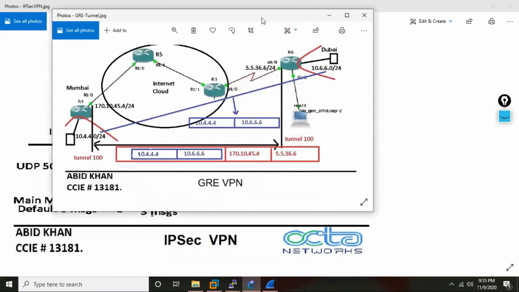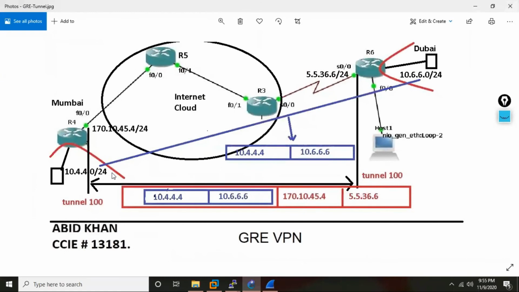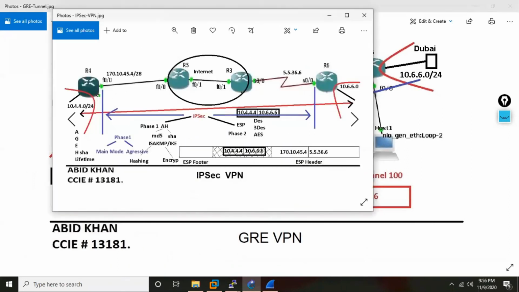This was our GRE tunnel, and I showed you like that. If two devices are communicating, this is your private IP packet. It is getting encapsulated inside what? A GRE packet, but that packet is what? Clear text, right?